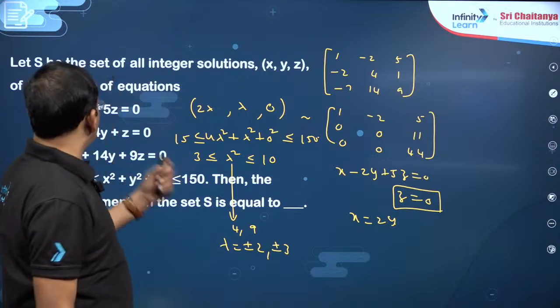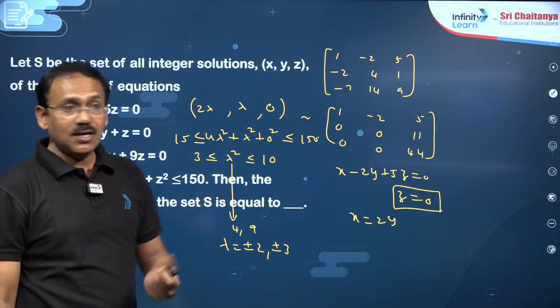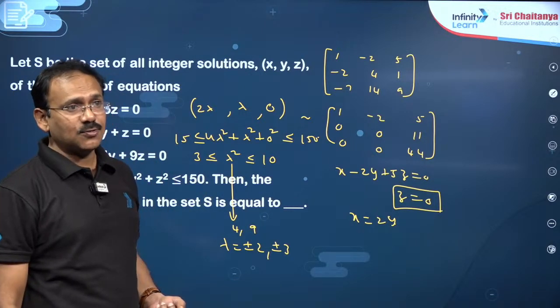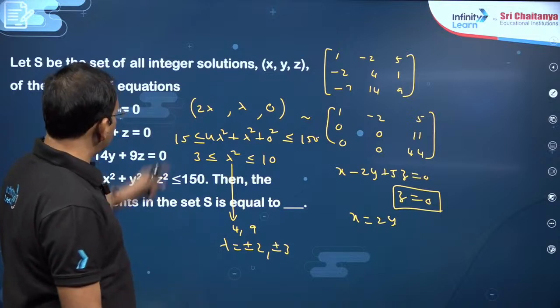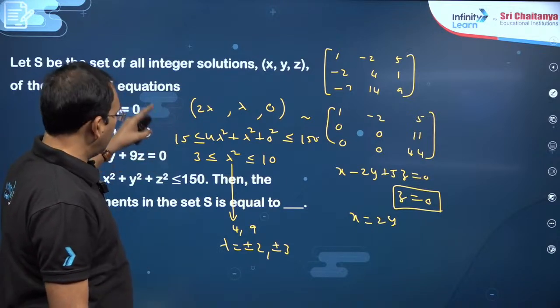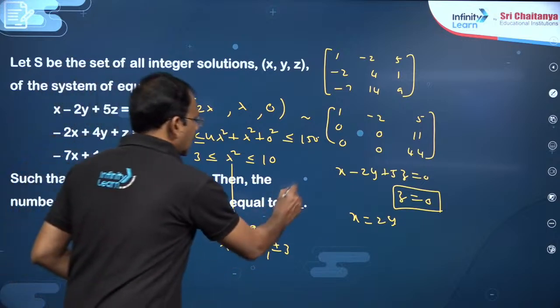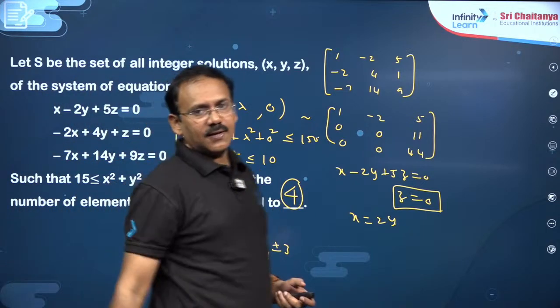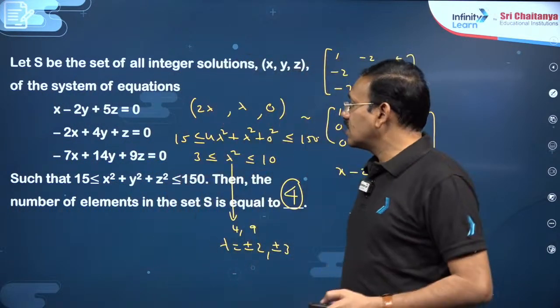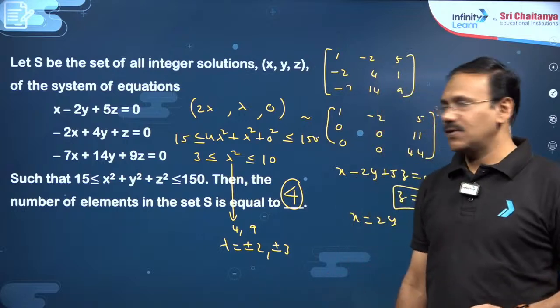I just want x, y, z to be integers, need not be positive integers, right dear students? Yeah. So in this case, for lambda, if you put 2, minus 2, 3, minus 3, you will get 4 solutions, and the set will contain 4 solutions, my dear friends. So in this way, you can solve this system of homogeneous equations.